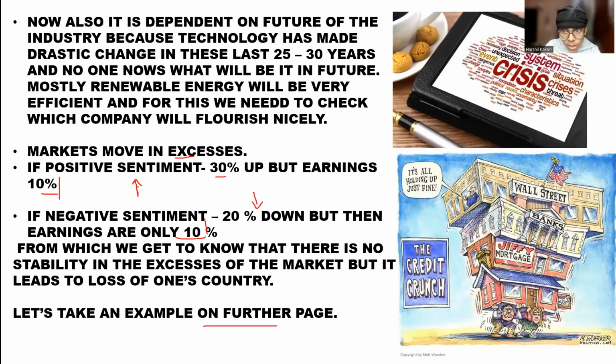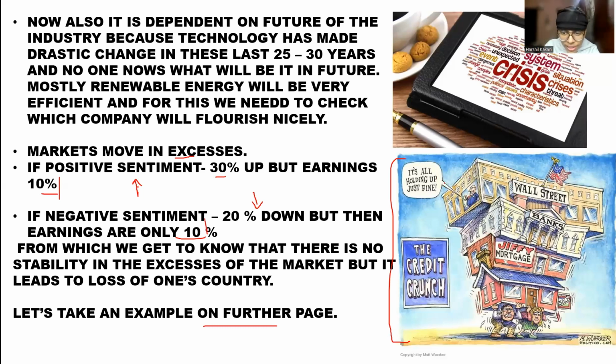So if you see in this whole picture, the credit crunch. There are two persons holding up the banks, Wall Street and Jiffy Mortgage, and on Wall Street a person is saying, "President, it's all holding up just fine." Why?